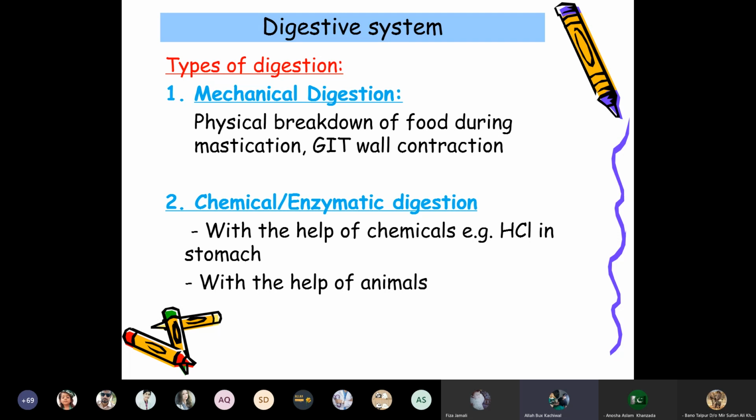Like the enzymes in salivary glands change starch into glucose. The enzyme is a catalyst which is not utilized in the reaction, but it enhances the reaction to break down chemically the food nutrients, the large molecules, into smaller ones.